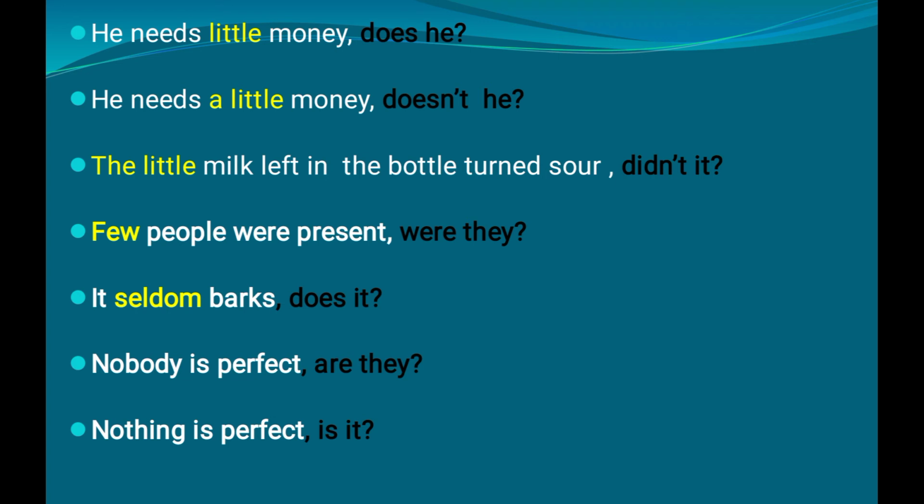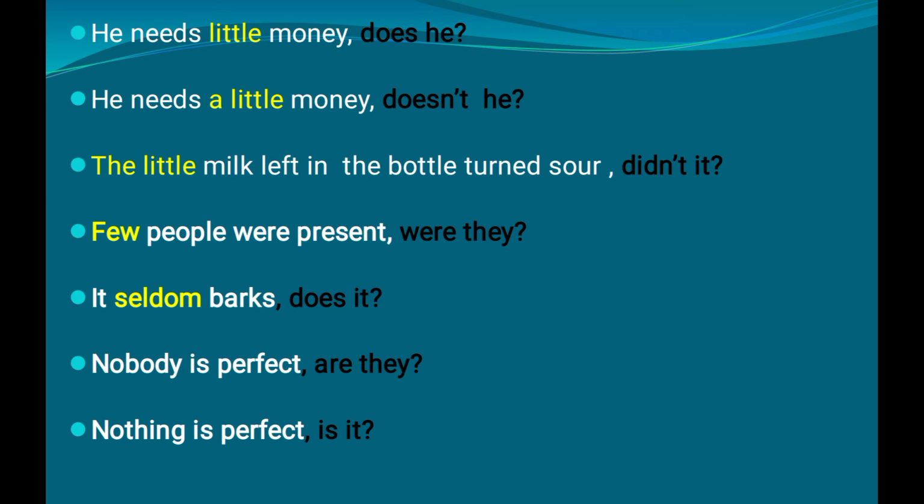And the next one, moving on to the last one: nothing is perfect. Nothing is perfect. There also a pronoun is used, but nothing indicates something, some non-living things. For non-living things we need to use the pronoun it. So here it is easy for us to create the question tag: is it? That's all right.